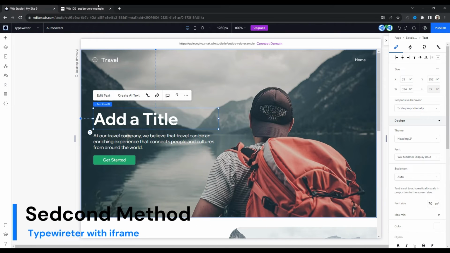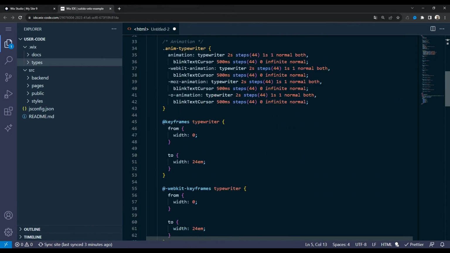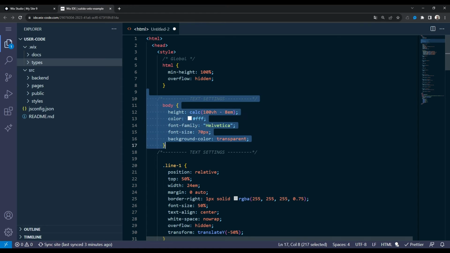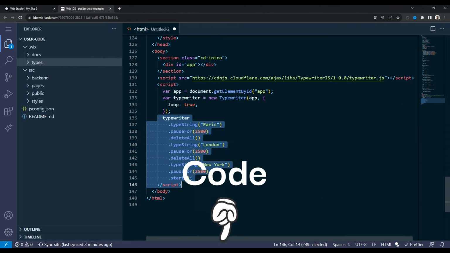As the second method, we will use an iframe. You can see an HTML code, and we will paste these codes into the iframe element. You can find the entire code in the description.